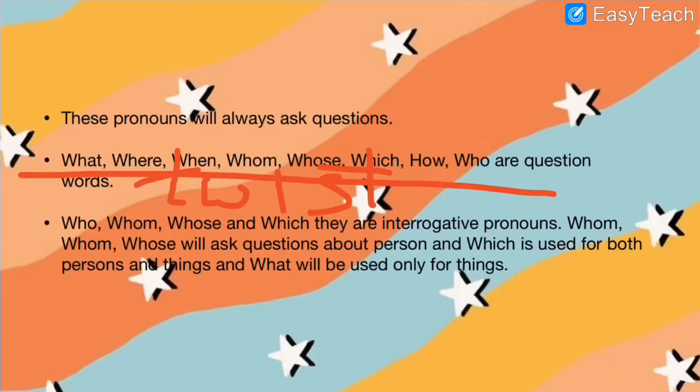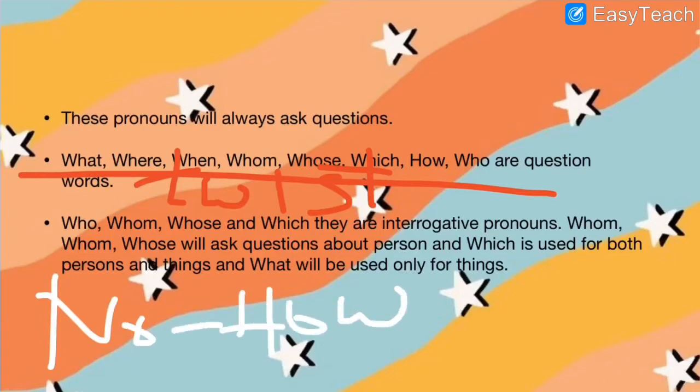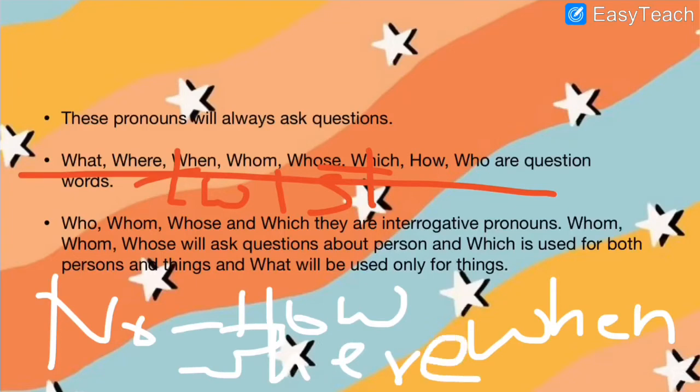that who, whom, whose and which, they only are interrogative pronouns, where who, whom and whose will ask questions about persons, and which will be used for both persons and things, and what will be only used for things. So that means in interrogative pronouns you will not have how, and when, and where. Okay? You have to just understand that.